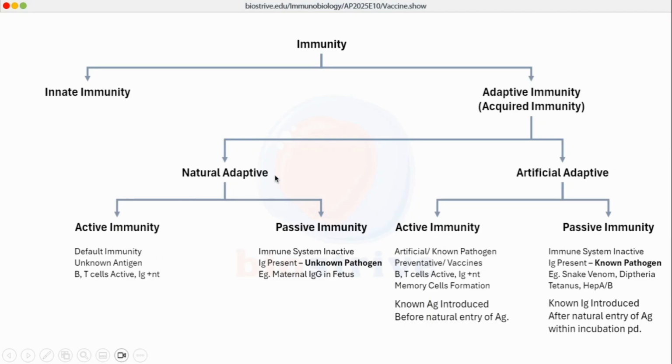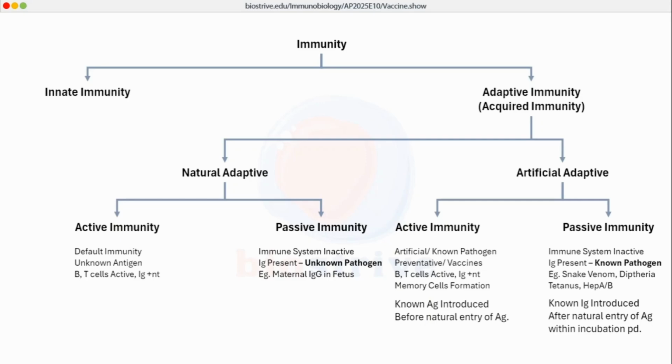Active natural adaptive immunity is the normal immune response. Suppose an antigen enters your body, your body will initiate primary immune response, and it will switch over to adaptive immune response, and B cells will be active, T cells will be active, cellular response will be there, and antibodies will be made.